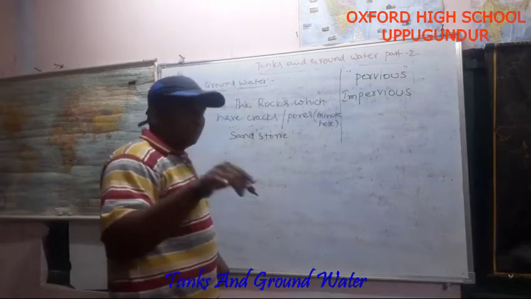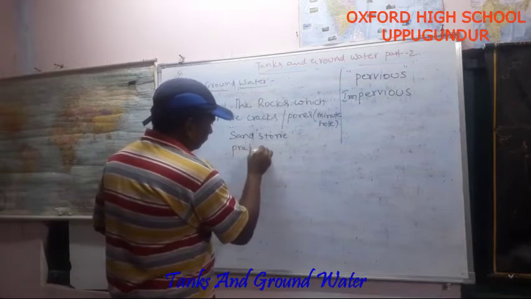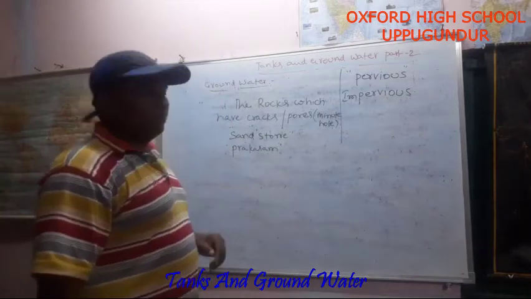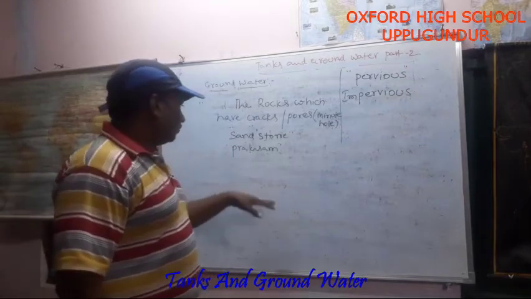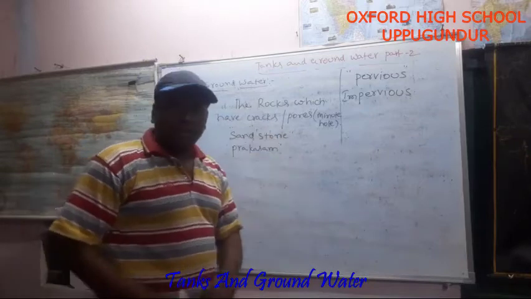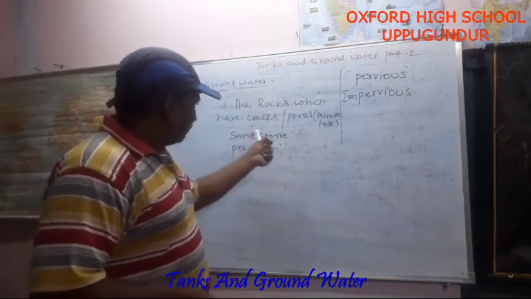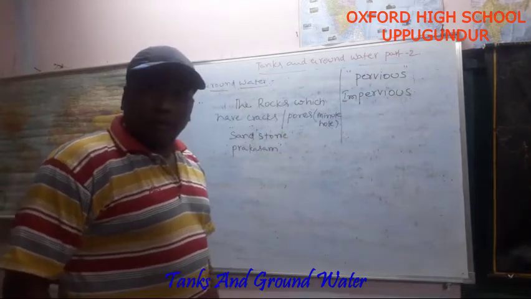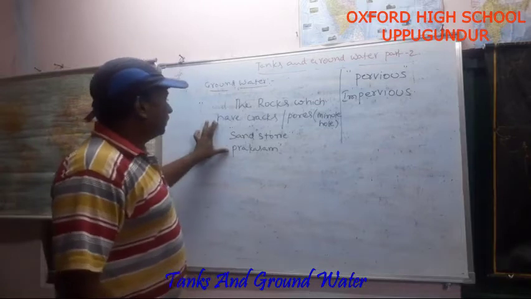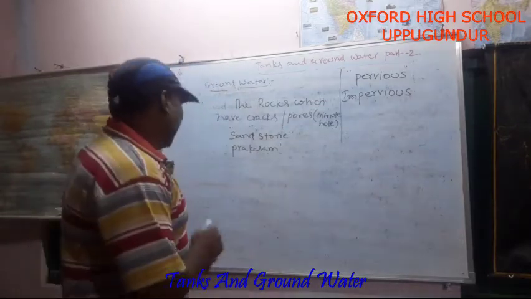In Andhra Pradesh, some districts like Prakasam have sandstones. These sandstones have the capability to accumulate water between pebbles and stones, and we draw that water afterwards. This is pervious rocks. Impervious rocks: granite.